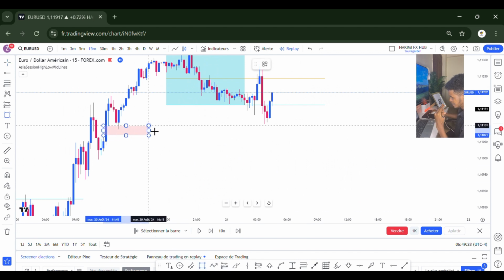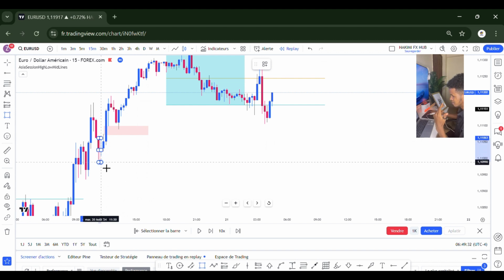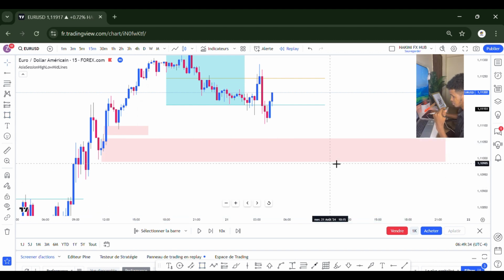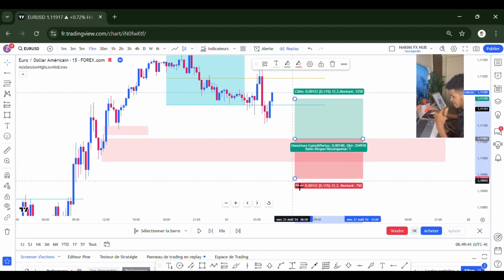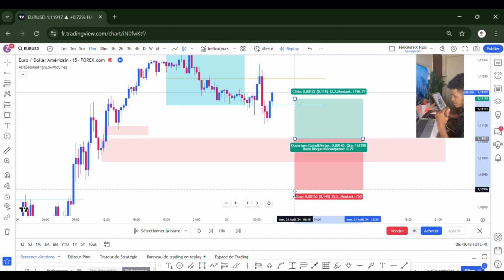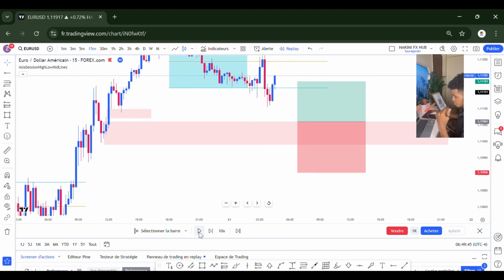So this is the imbalance, and this one is the last bearish candle, which is my order block. You can wait for the market to come in here as the manipulation stage, when it takes the Asian low, with the stop loss below this one. And that's how the market plays.